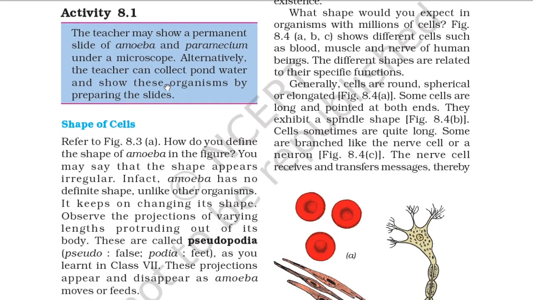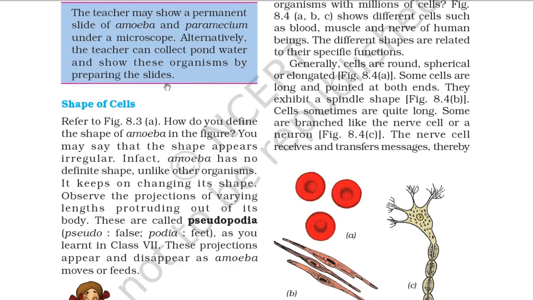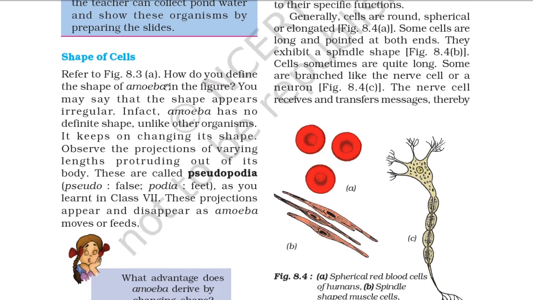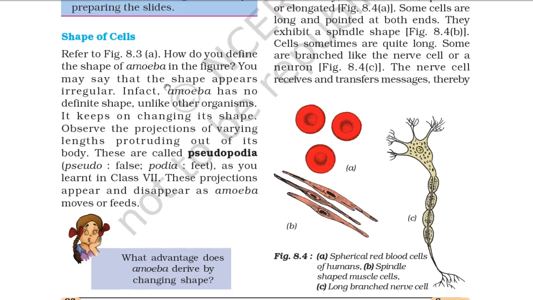Alternatively, the teacher can collect pond water and show these organisms by preparing the slide. So this is for the teacher. Shape of cells: refer to figure 8.3a. How do you define the shape of amoeba in the figure?